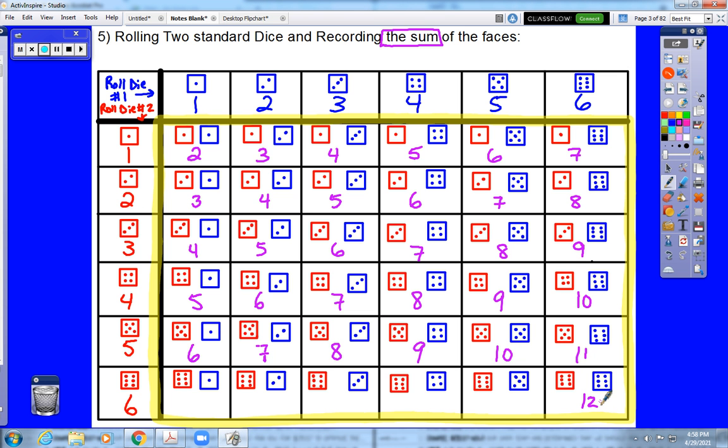The sample space for rolling 2 dice and recording the sum would only contain the possible sums. If we look at those purple numbers that I've just written in there, the smallest number that is possible is a 2. We could roll a 2 1 out of 36 ways. But we could also roll any number greater than that up to 12.